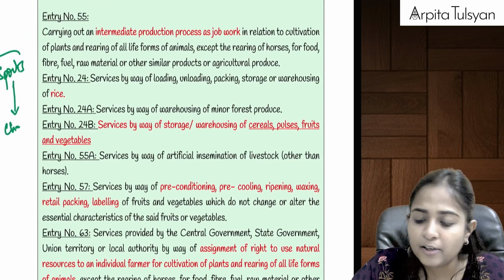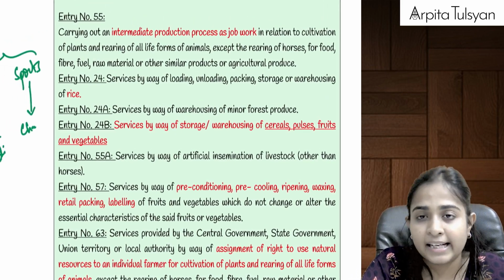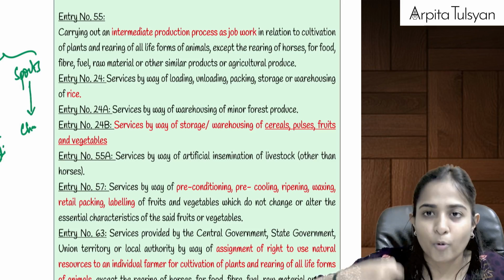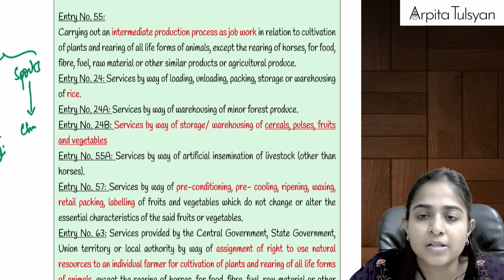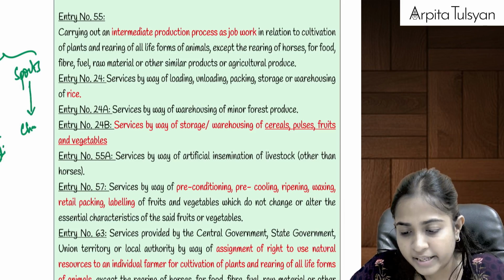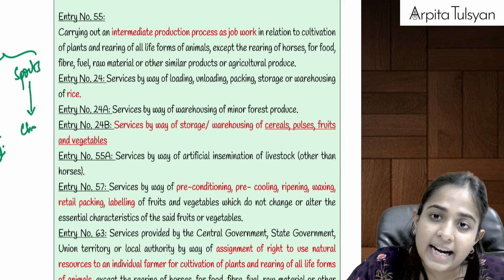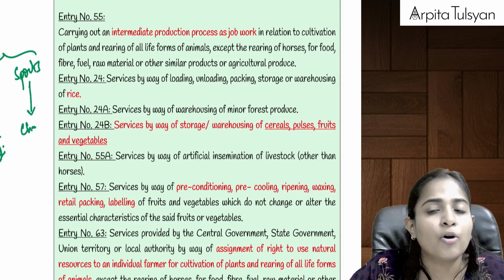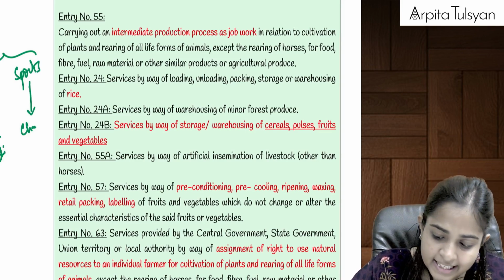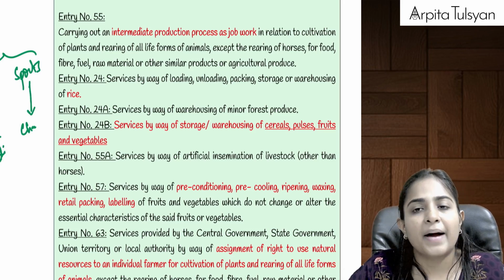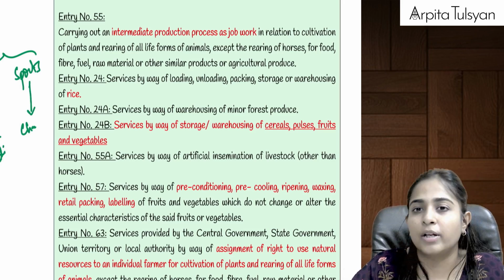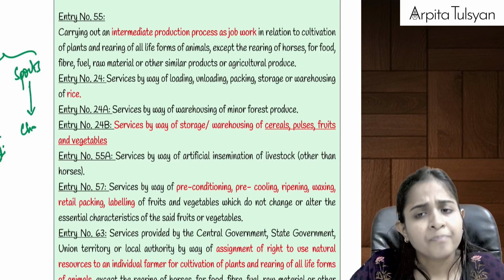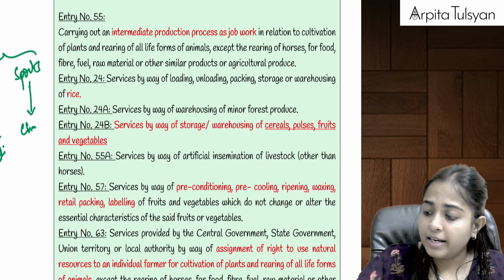Anything relating to agriculture produce: if you're providing the service of agriculture operations, if you're providing the service of farm labor, laborers who can come to your farm and do the farming, etc. If you are doing any process at the agricultural farm itself, if you're renting any agricultural machinery or any vacant land, then even that is exempt from GST. Loading, unloading, packing, storage or warehouse of agriculture produce is totally exempt from GST. Agriculture extension services, any services provided by APMC, all these services are totally exempt from GST.